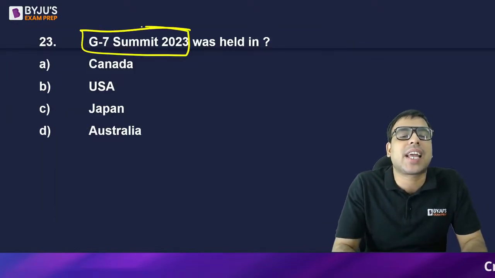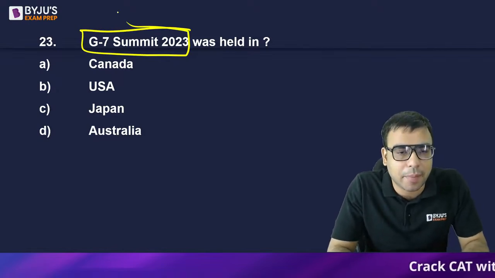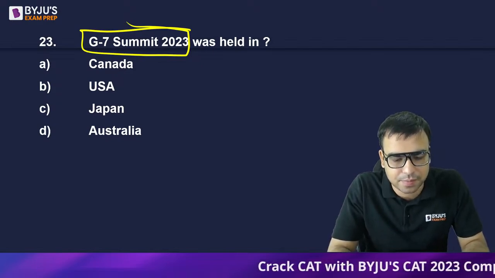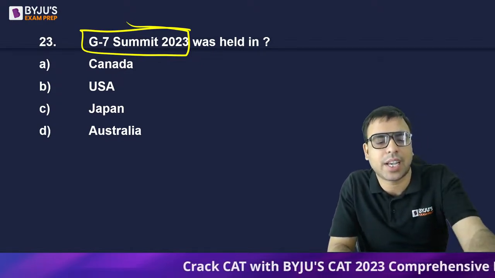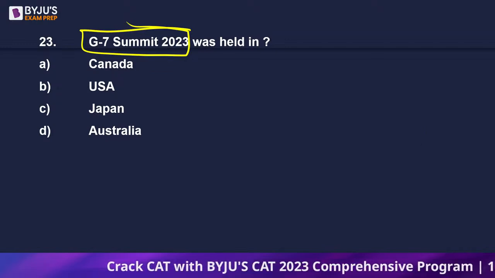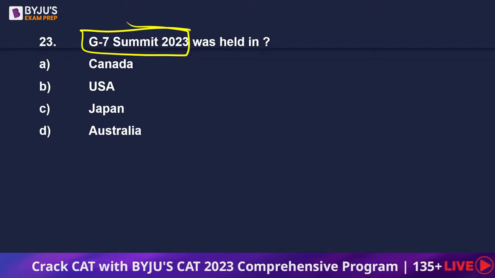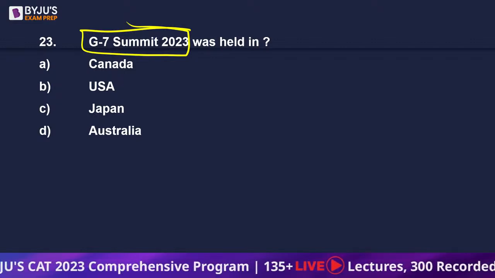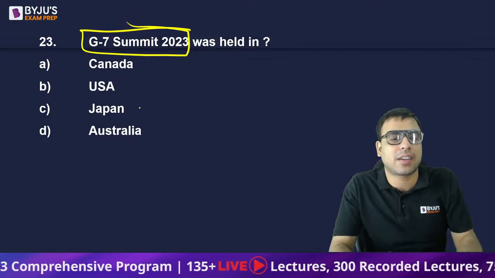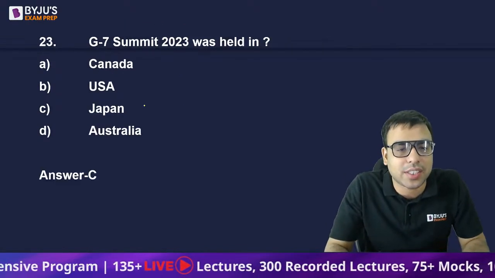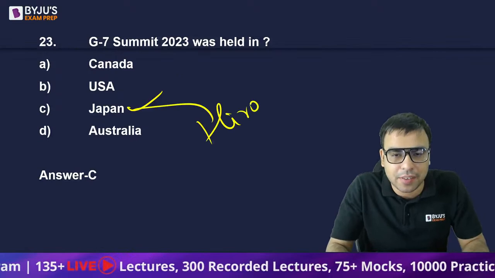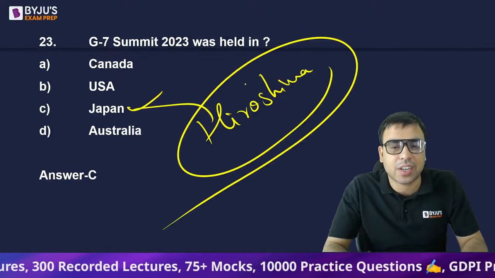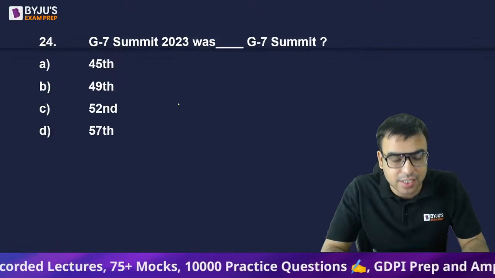The G7 summit this year happened in Canada, US, Japan, or Australia. Where did it happen? Can anyone tell me? Okay, so recently it actually happened in Japan. So C is the right answer to this question. There's a city called Hiroshima. And why is Hiroshima famous, or what is the reason behind it? Yes, it happened in Japan.